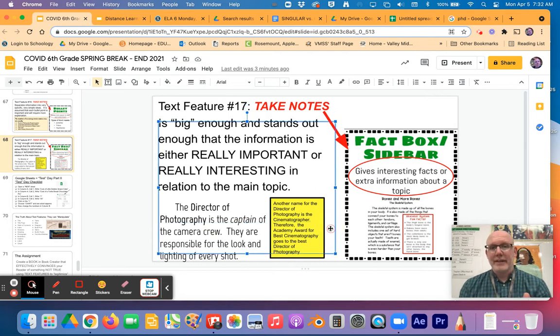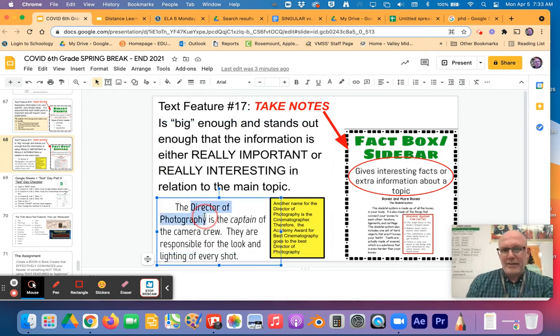So for instance, another name for the director of photography is the cinematographer. Therefore, the Academy Award for Best Cinematography goes to the best director of photography. So you see what I did there? You don't really need to know that when I'm explaining this term or this paragraph, but it is a nice little bit of extra information.